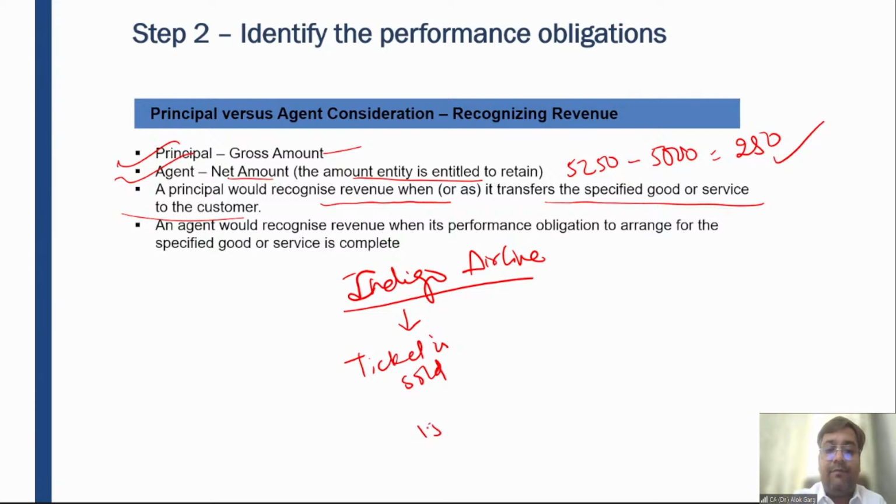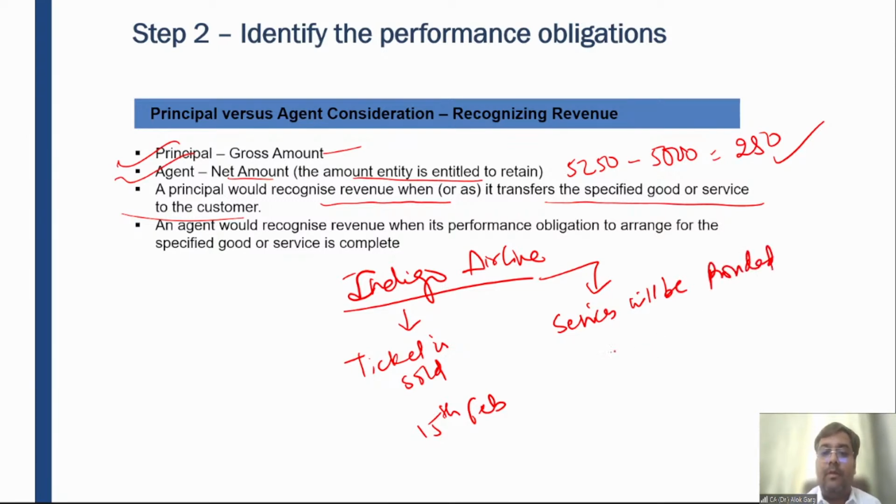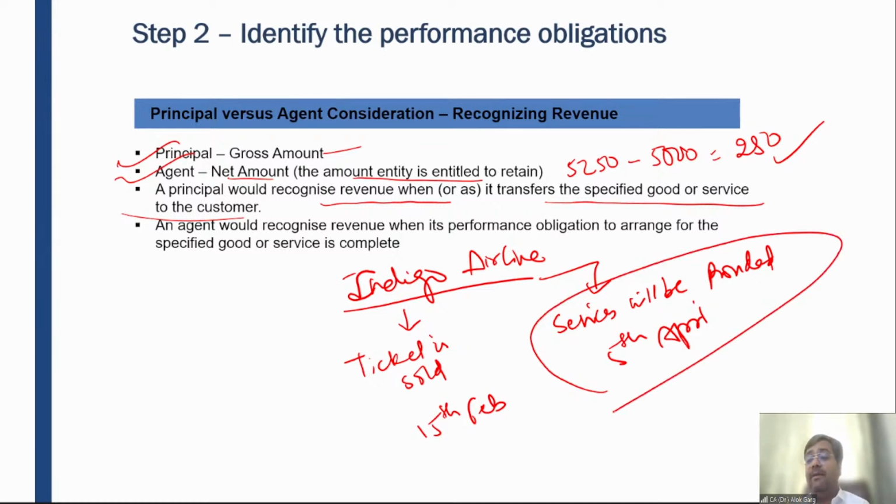So when Indigo Airline will recognize the revenue, when the ticket is sold, which is 15th February, or when the services will be provided, which is 5th April? Tell me when Indigo will recognize the revenue. Indigo will recognize the revenue when the performance obligation is satisfied. And when will the performance obligation be satisfied? When it flies its aircraft on 5th April, and it satisfies the performance obligation that it has promised, right?